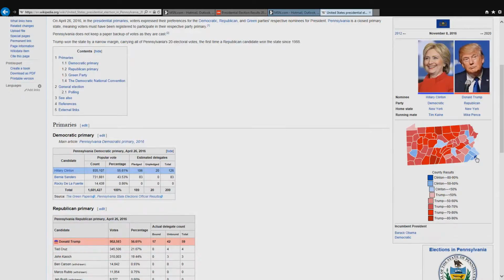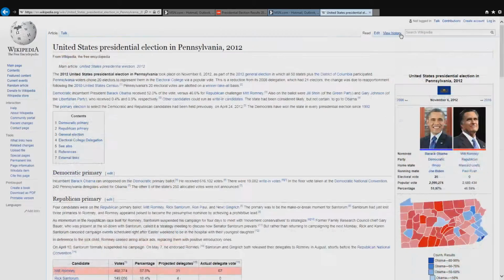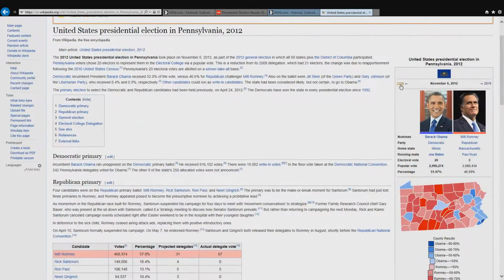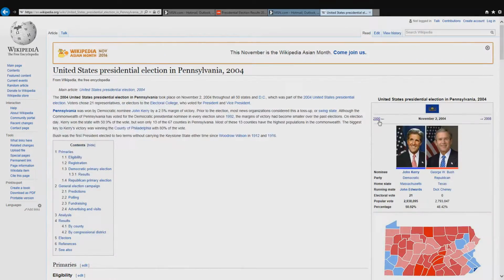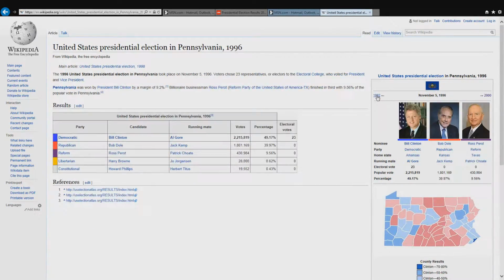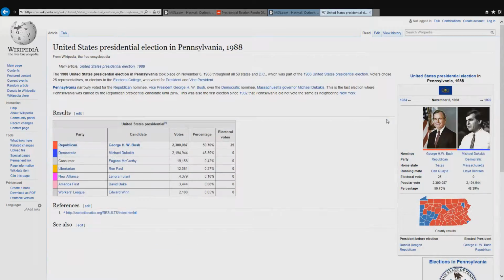Pennsylvania was the biggest surprise to the Trump campaign and to the Clinton campaign. Pennsylvania hasn't voted for a Republican since 1988, since George H.W. Bush. See, I can go back. Blue: John Kerry, Al Gore, Bill Clinton, and then George H.W. Bush.